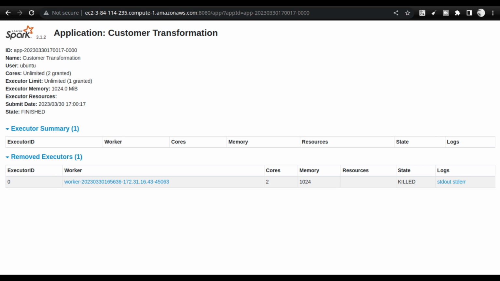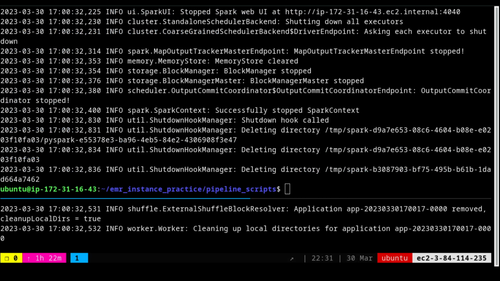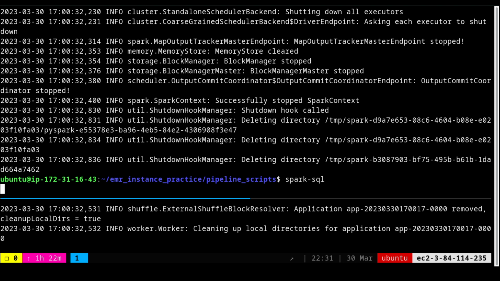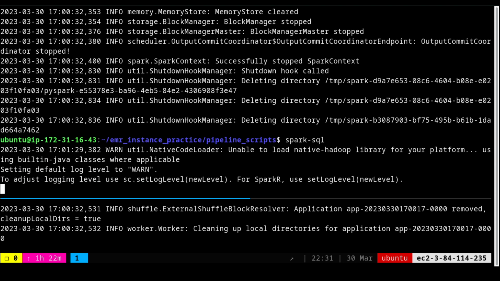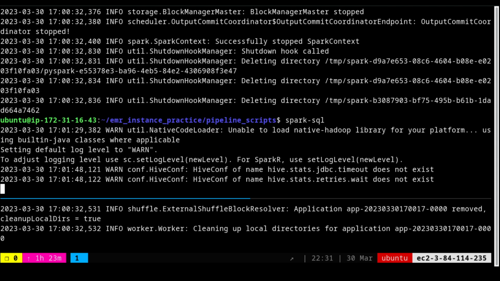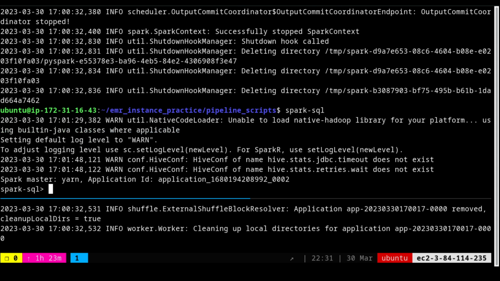But what we want is to know whether our files have been created, whether our database has been created. So let us go back to our cluster, and inside the cluster I'm going to create the Spark SQL instance again, and check whether the database is created. We wanted to create a customer database, right? So let us check whether the database got created. If the database is created, the next thing we need to check is whether the file that we saw inside the Hadoop cluster, inside the Kaggle environment, has been created.